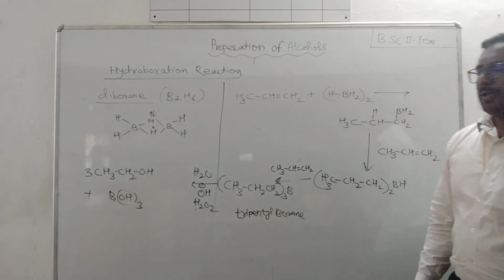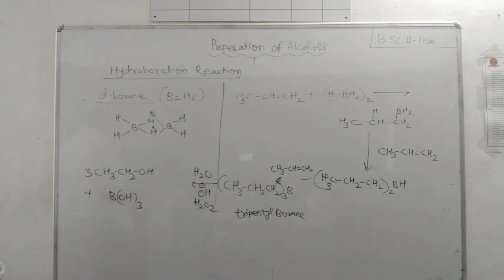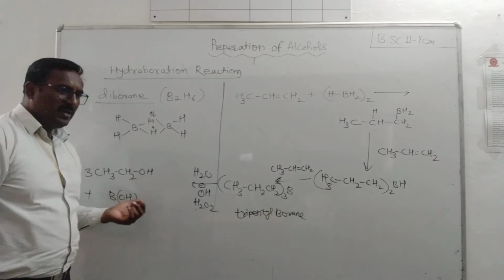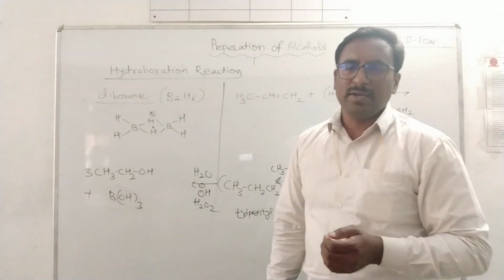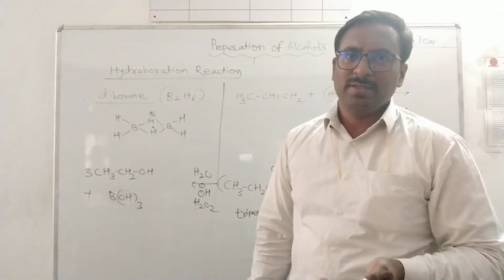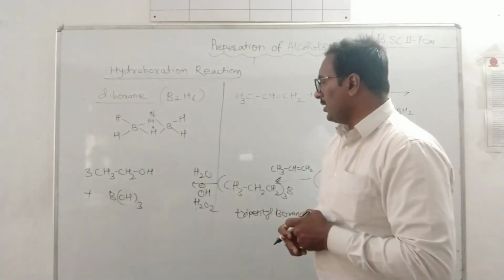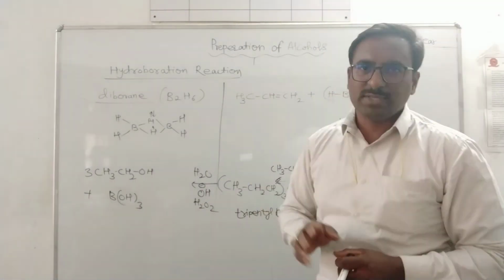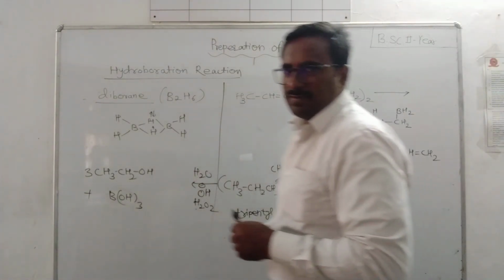The product which we obtain, according to Markovnikov's rule, is the anti-Markovnikov product, meaning we are getting the less substituted alcohol in the hydroboration reaction. It is also called the peroxide effect. So do the copy, then we will discuss further.